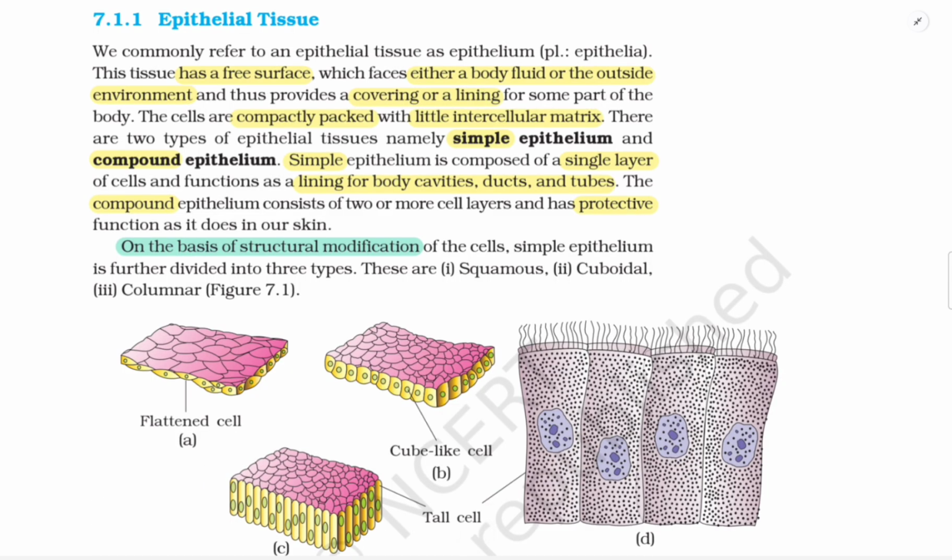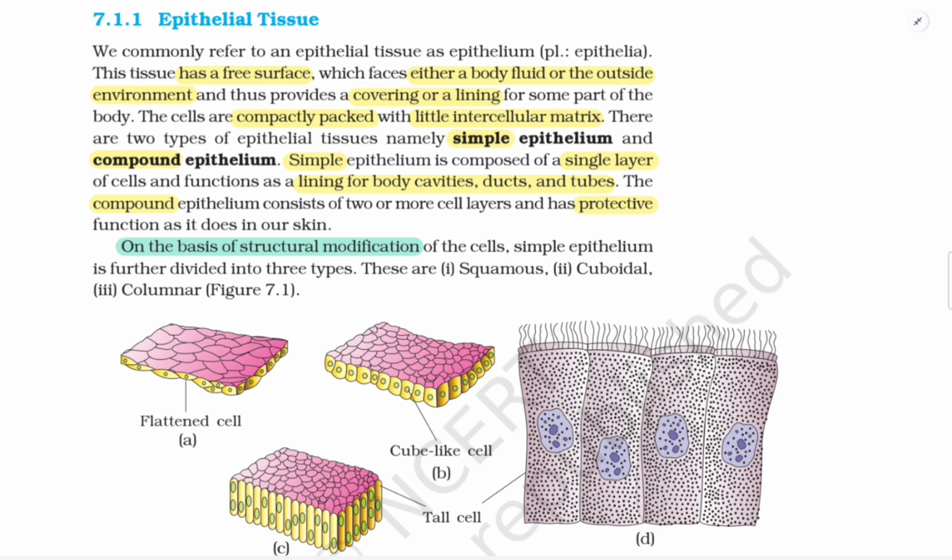7.1.1 Epithelial tissues. We commonly refer to an epithelial tissue as an epithelium, plural epithelia. This tissue has a free surface which faces either a body fluid or the outside environment and thus provides a covering or a lining for some part of the body. The cells are compactly packed with little intercellular matrix. There are two types of epithelial tissues, namely simple epithelium and compound epithelium.